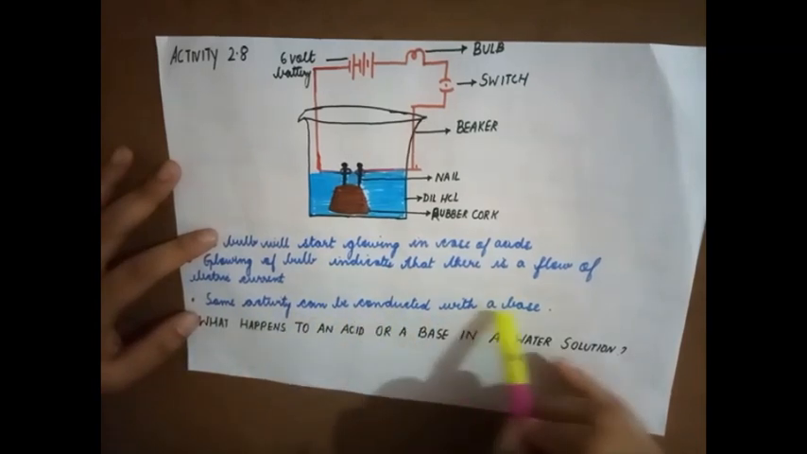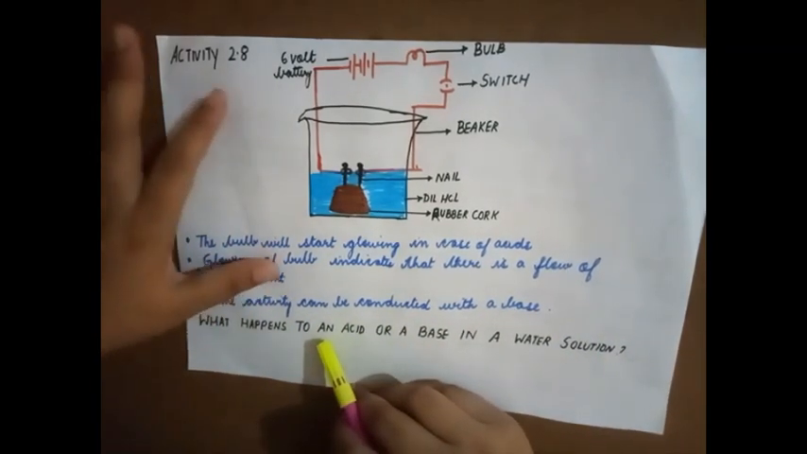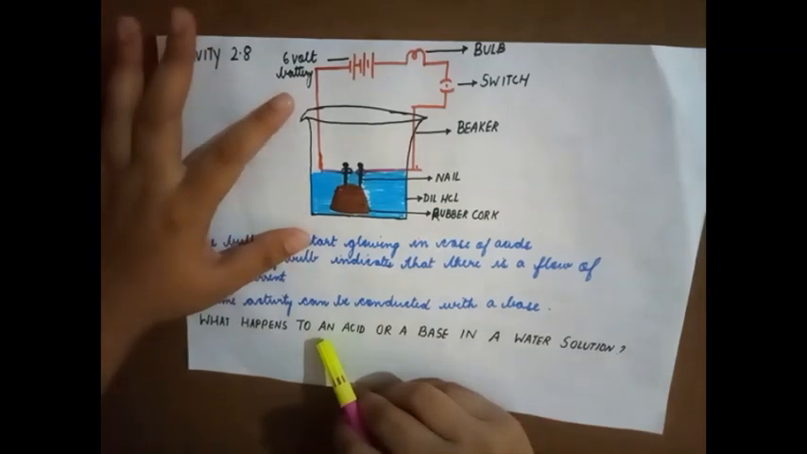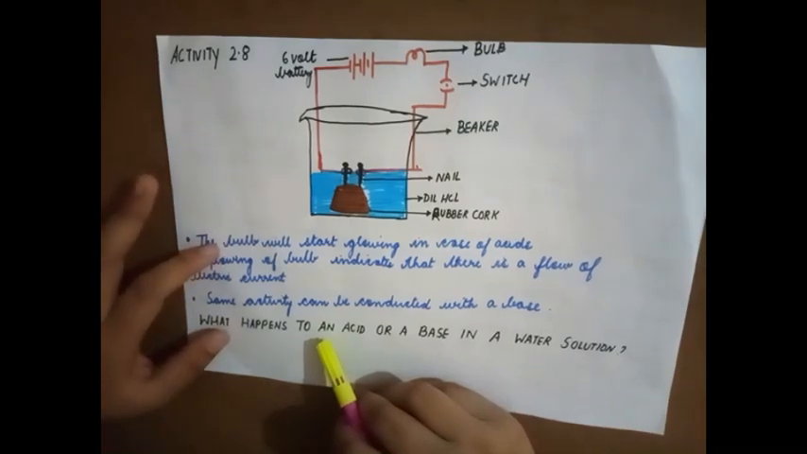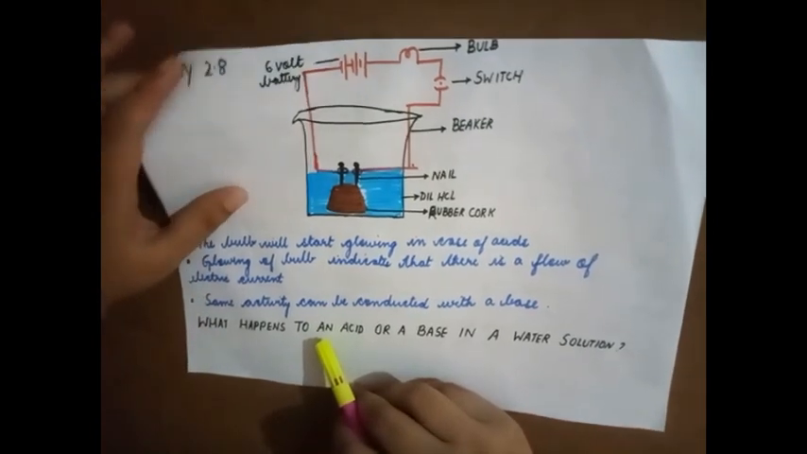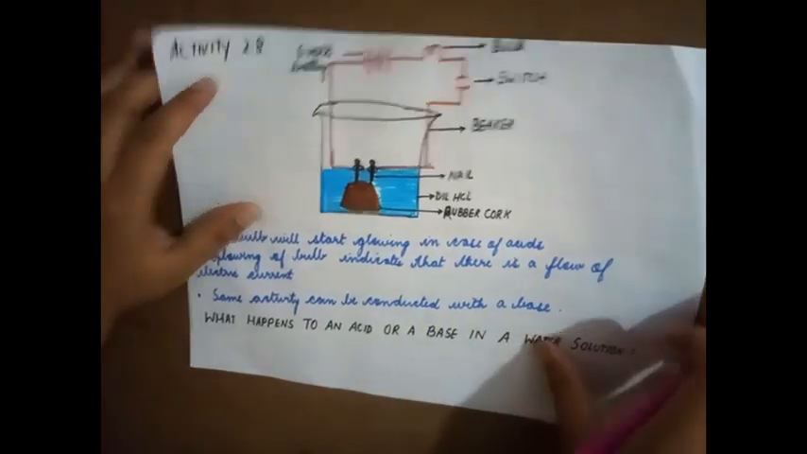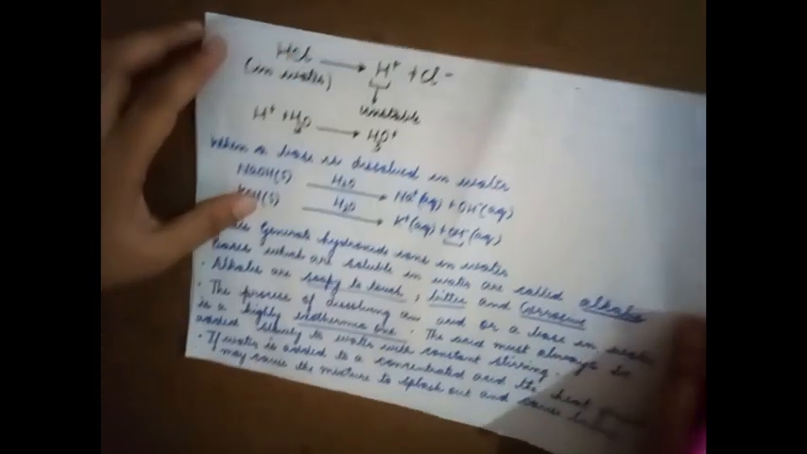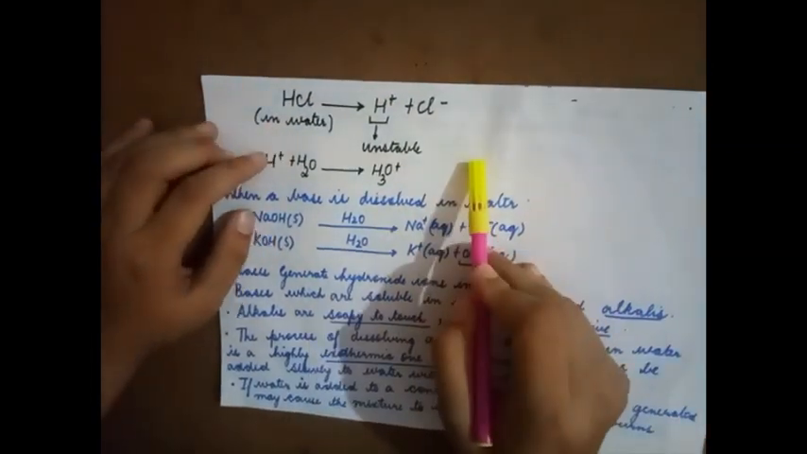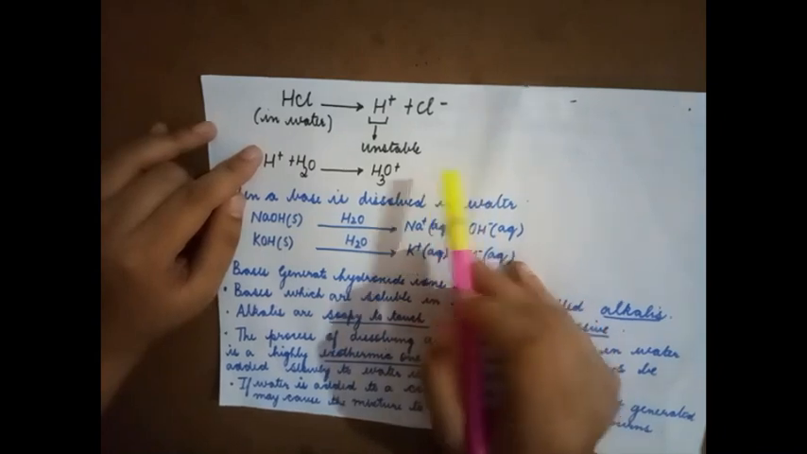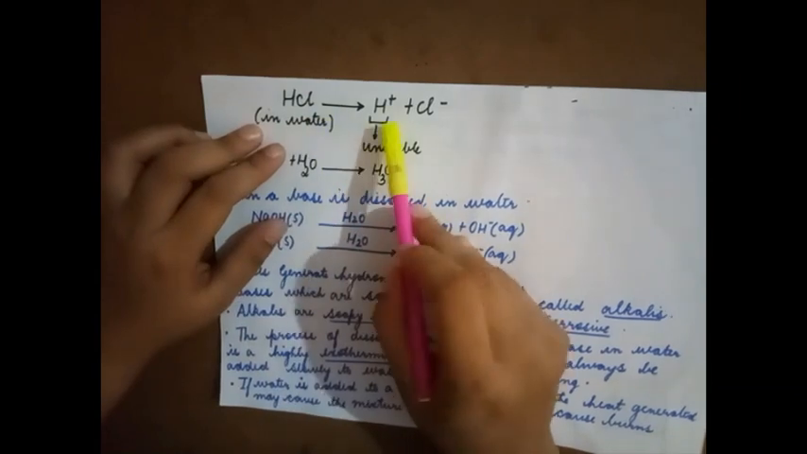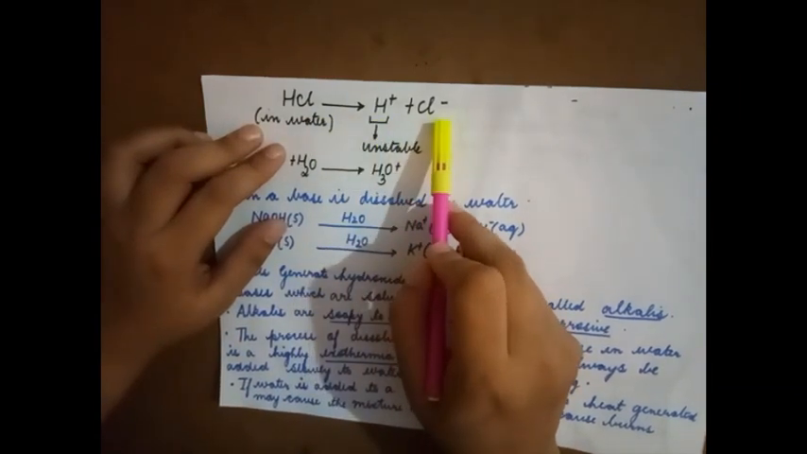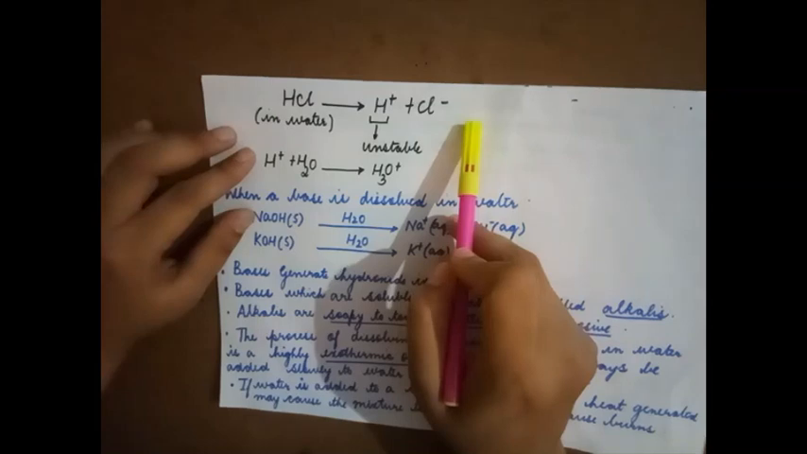The same activity can be conducted with a base. So the result of the experiment, if you conduct it with the base, will also be the same, because a base also, we know, splits up into its respective ions. Now what happens to an acid or a base in a water solution? In your textbook they have given only with respect to acid, so we will try to understand it. When you add HCl to water, it splits up into respective ions, that is H plus and Cl minus.